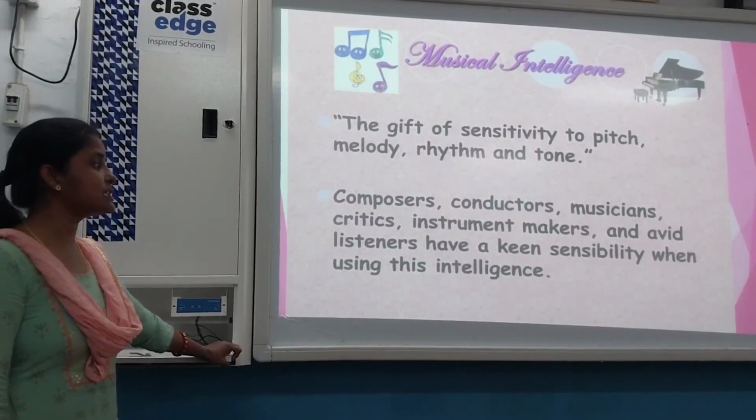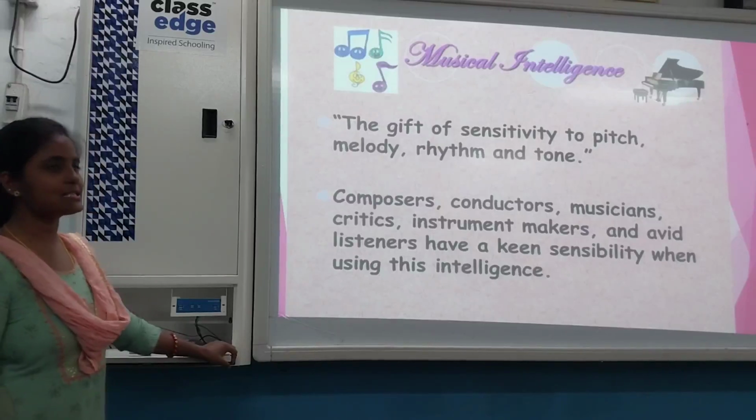Composers, conductors, musicians, critics, instrument makers and avid listeners have a keen sensibility when using this intelligence.